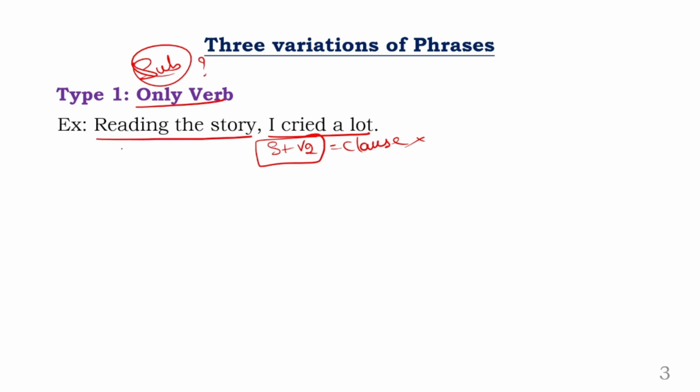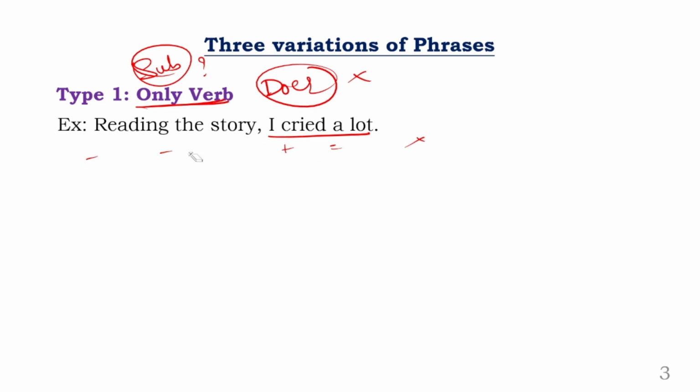Reading the story. Reading is a verb form, clearly. The story can be the object. The story cannot read, right? The story cannot do the action. So story cannot be the subject. It is only the object. Now what is missing here? Subject is missing. There is no subject. There is only a verb. So a group of words that only has the verb can be called a phrase. They only have a verb. They don't have the subject. They don't have the doer. The doer is completely missing. This fellow is out. Clear? So that thing can be called a phrase. Clear? That is point number 1.